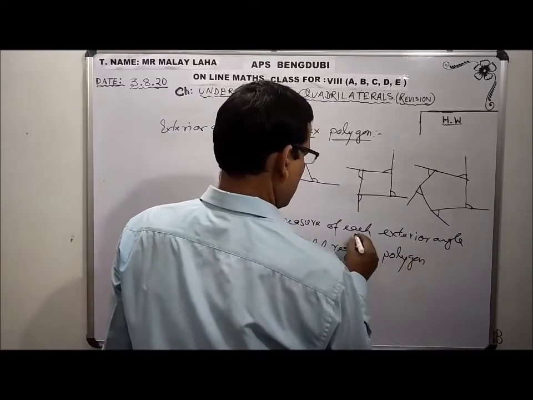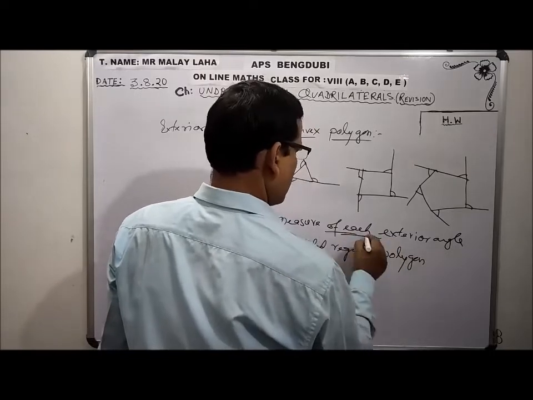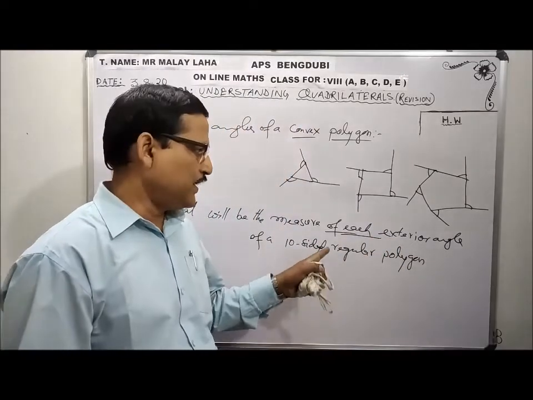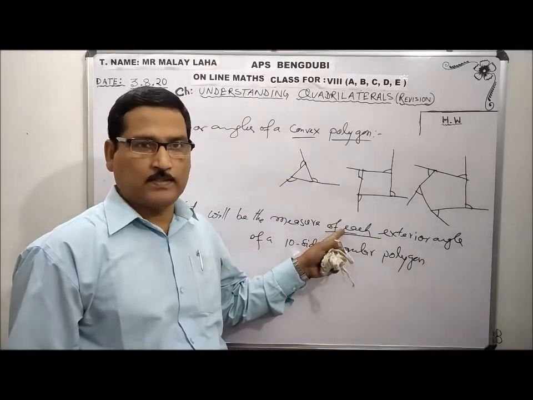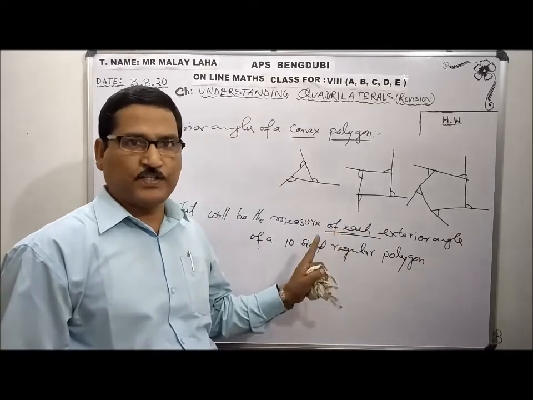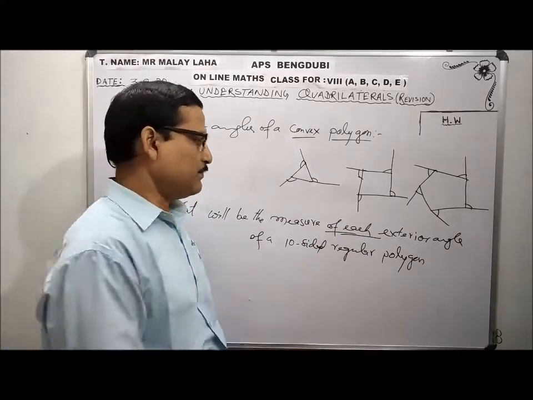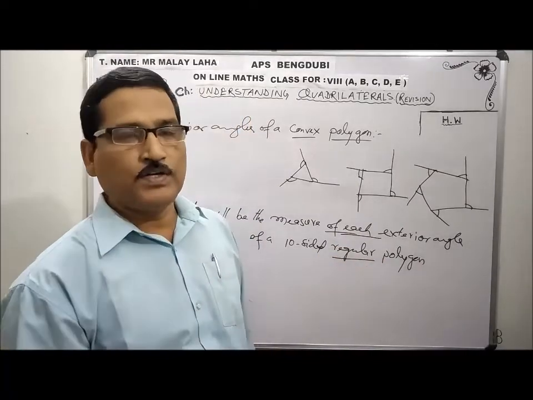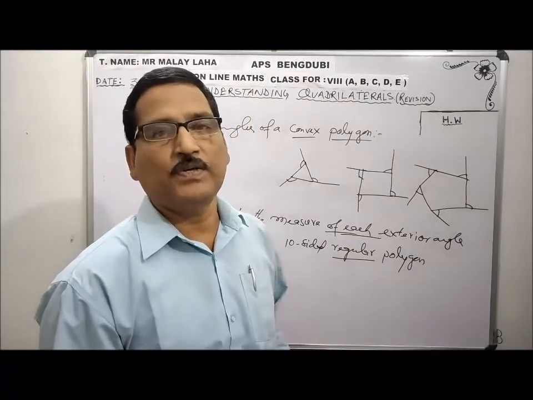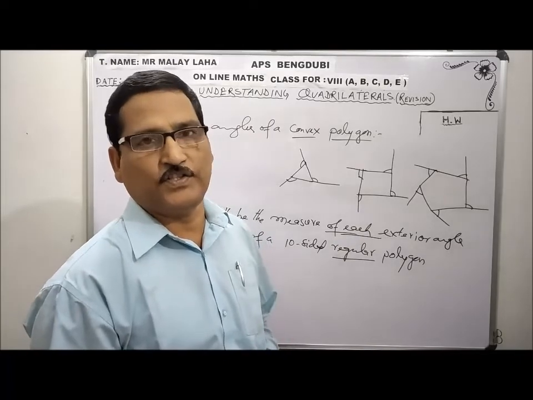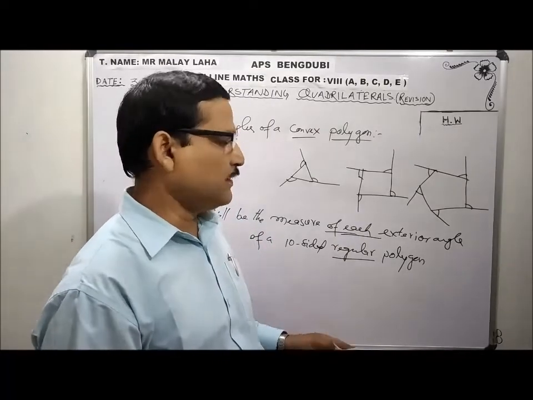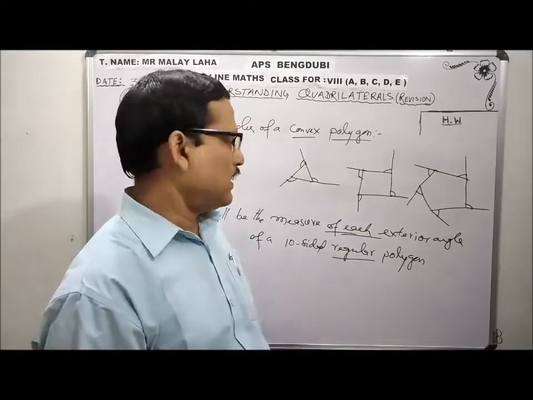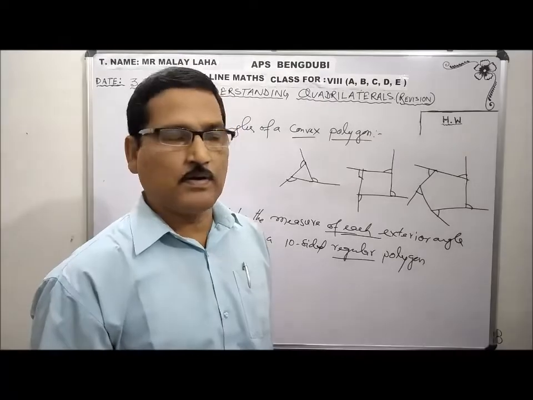Be careful. When I use the word each, in case of interior or exterior angles, the figure must be regular. Without regular, I cannot find out the measure of each interior or each exterior angle. So here it is given that the figure is a regular 10-sided polygon.